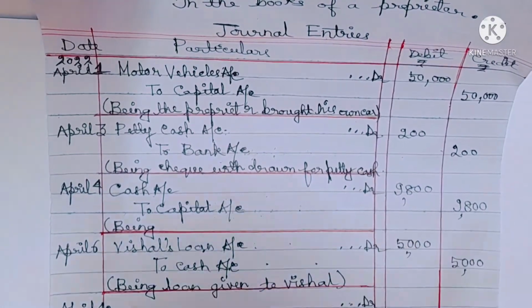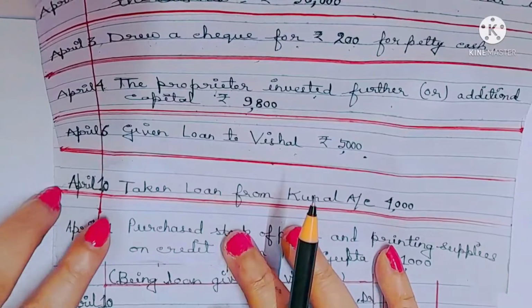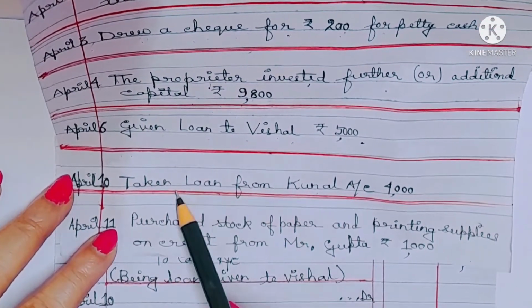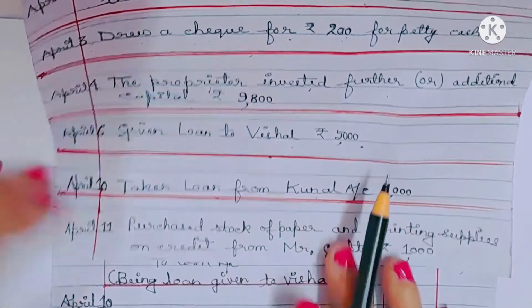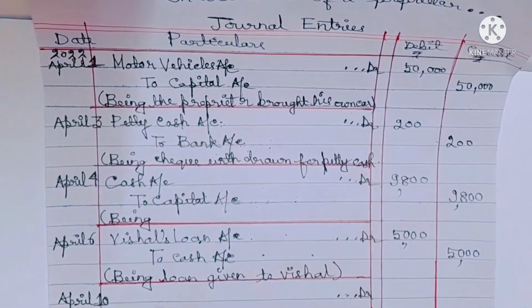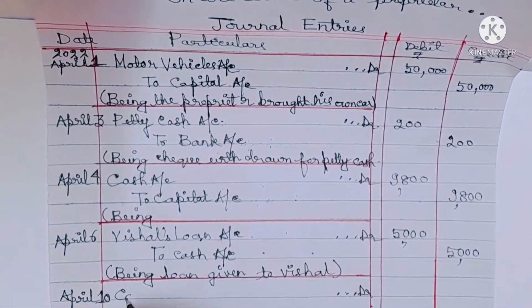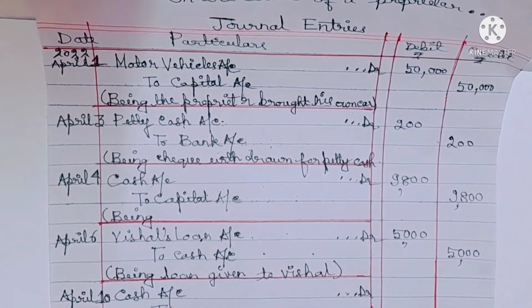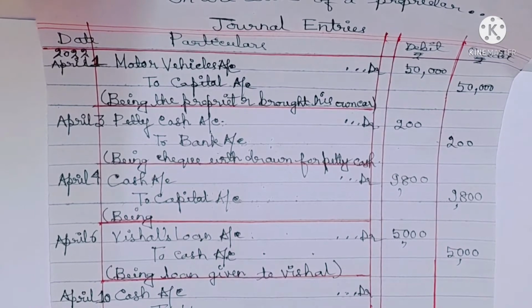What is the next transaction? On 10th April, taken loan from Kunal. 10th April, taken loan from Kunal 4,000. So cash account to Kunal's loan account.